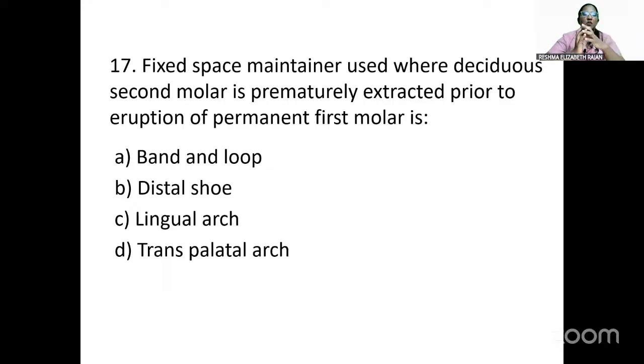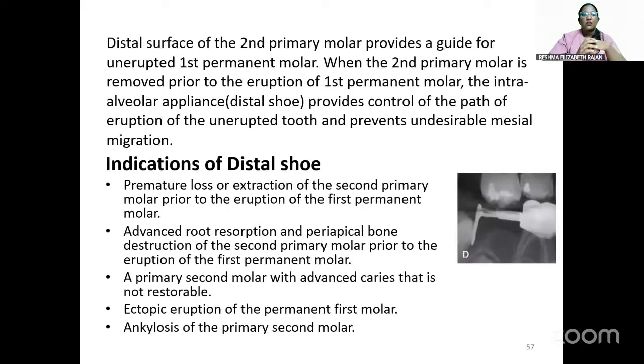So next question is, the fixed space maintainer used where a deciduous second molar is prematurely extracted prior to eruption of permanent first molar is. The options are band and loop, distal shoe, lingual arch, transpalatal arch. The only space maintainer we use when a primary second molar is prematurely extracted is actually the distal shoe. The distal surface of the second primary molar is a guide for the unerupted first permanent molar. So when the second primary molar is extracted prior to the eruption of first permanent molar, we have to give a guide for the permanent molar to erupt.